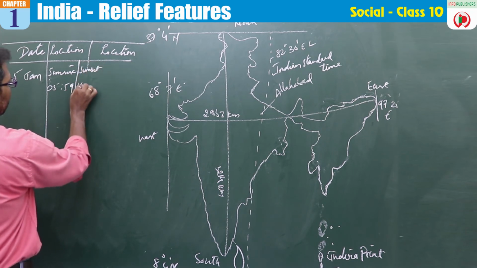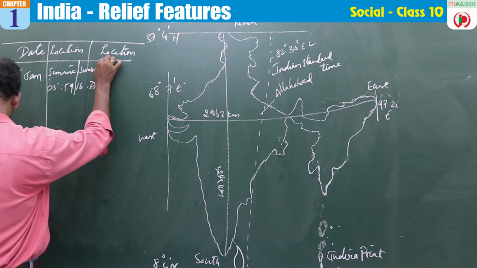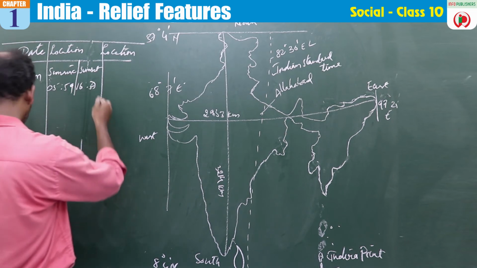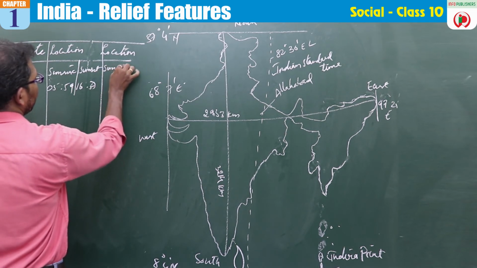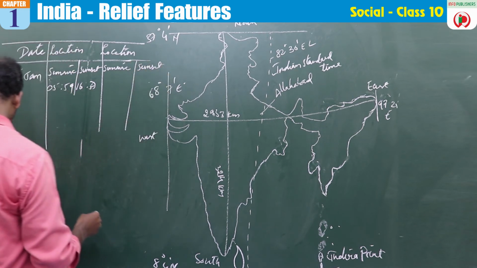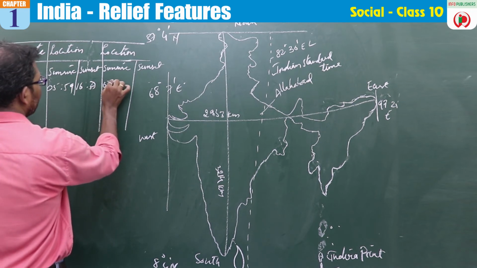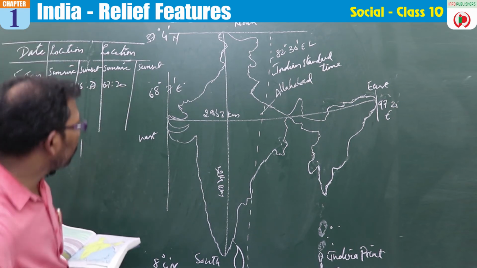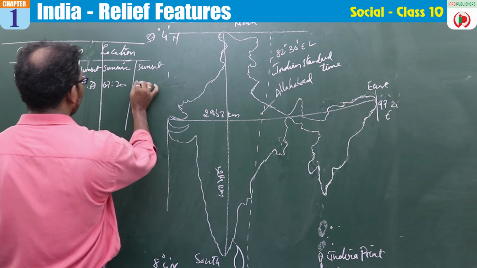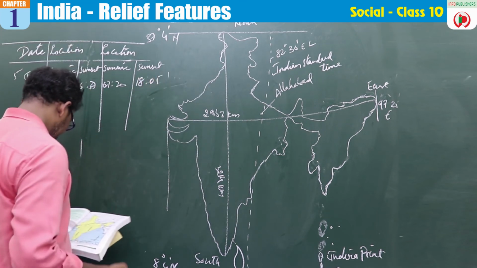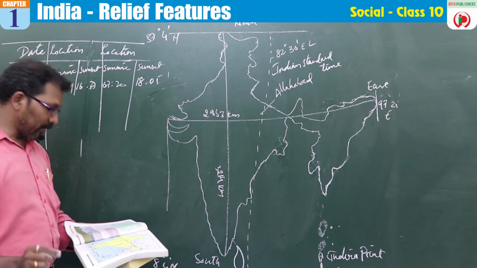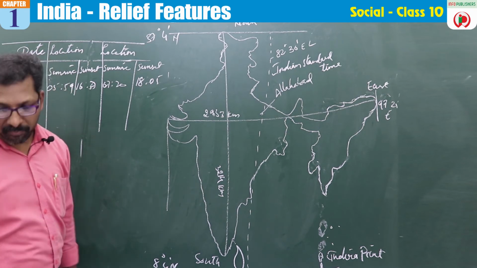sunset 16:37. Again sunrise and sunset are given there. Sunrise 7:20, sunset 18:05. So the question here is asking which of these data are the sunrise and sunset timings of Ahmedabad and Imphal.